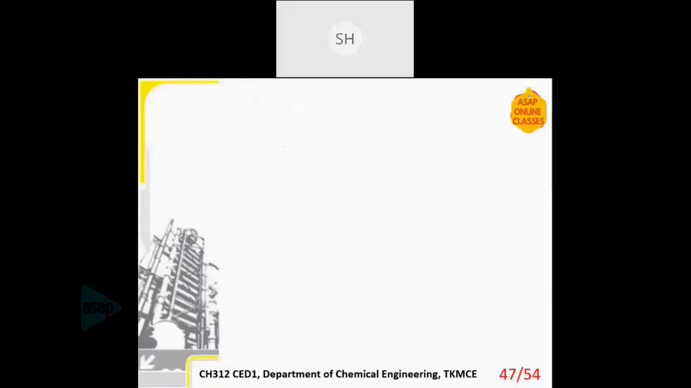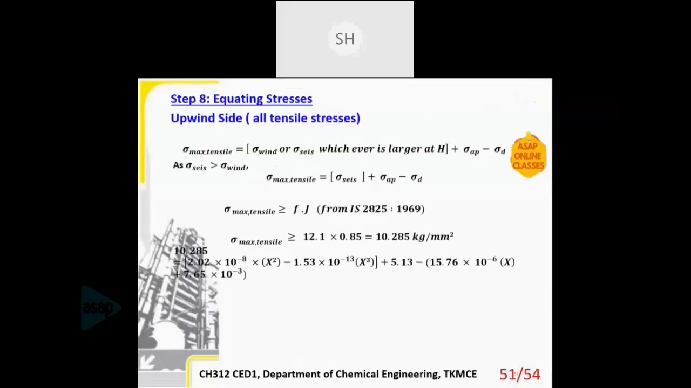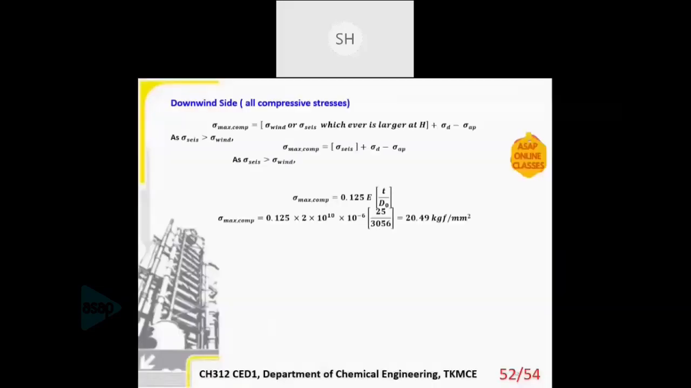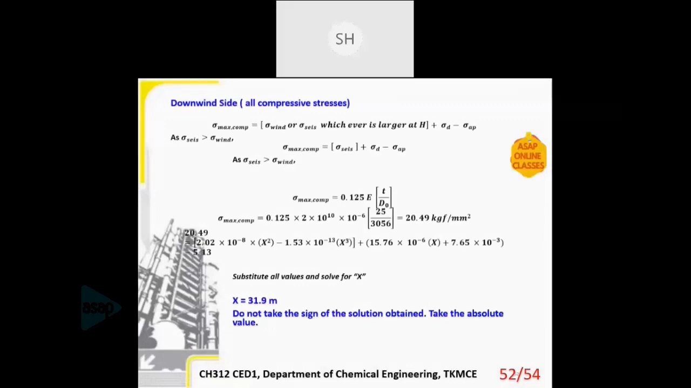Then the final thing is the equating part, where we equate all the stresses which we calculated, and we are solving for X. So here I am getting a value for the upwind side as 129.21. Similarly, if I do the equation for the downwind side, I am getting an X value of 31.9. As I mentioned earlier, we are not taking the negative value as it is a length, and also it is measured from the top of the column towards the bottom.